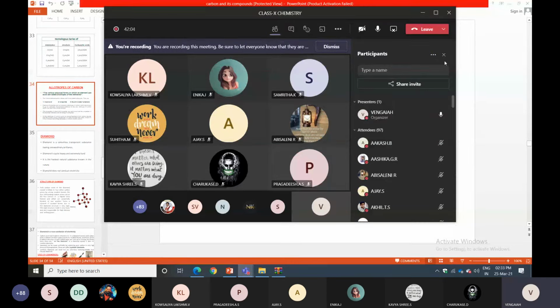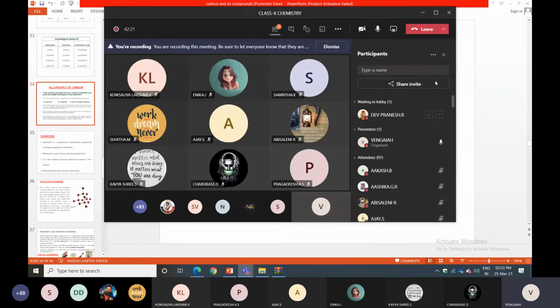Write down the definition of allotropy and the types of carbon allotropes, how they are classified. Allotropes of carbon are classified into 2 types: one is crystalline, the next is amorphous. Under crystalline we have diamond, graphite, fullerene. Write about diamond, what its structure is, what the uses of diamond are. Those are all points you can check. In total we have 3 types: diamond, graphite, and carbon 60. Concentrate on these 3 alone and understand them more and more.